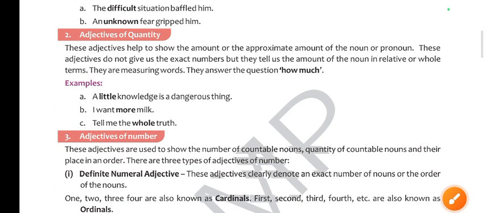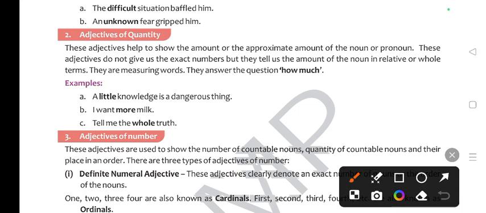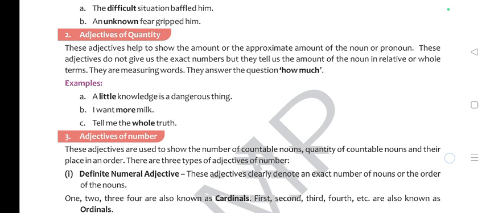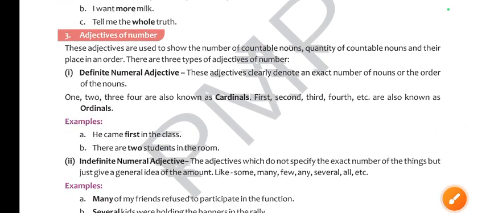These adjectives help to show the amount or the approximate amount of the noun or pronoun. For example, a little knowledge is a dangerous thing. So how much knowledge is a dangerous thing? Now you are telling that a little knowledge. I want more milk. Tell me the whole truth. So if you are getting these kinds of sentences, these are adjectives of quantity.